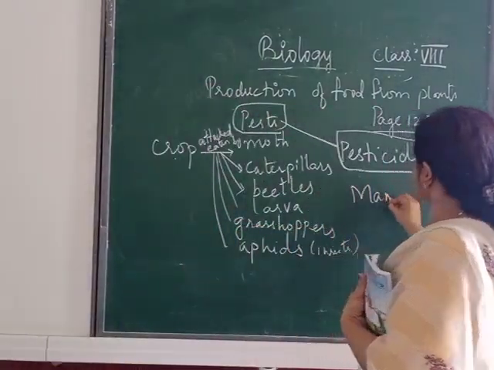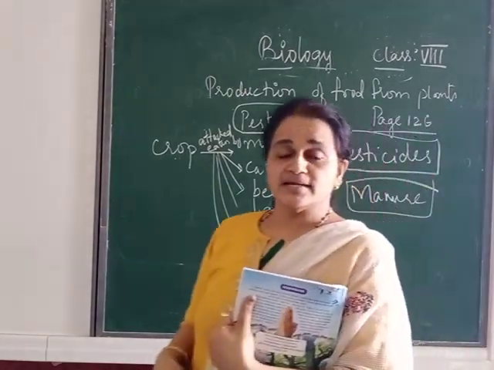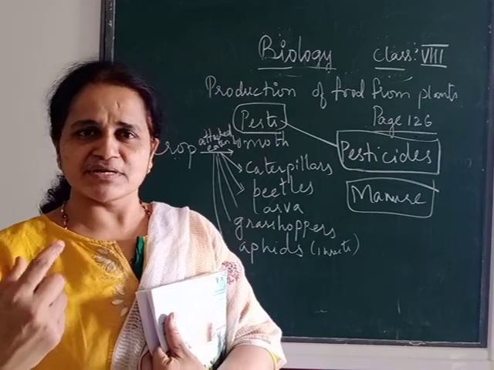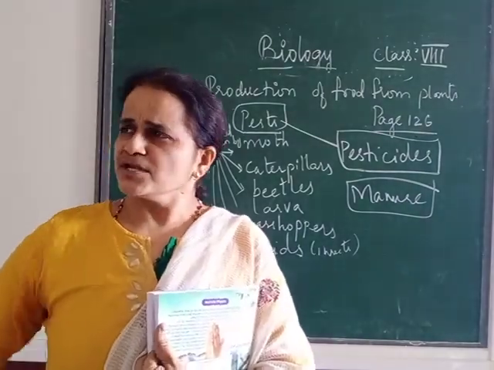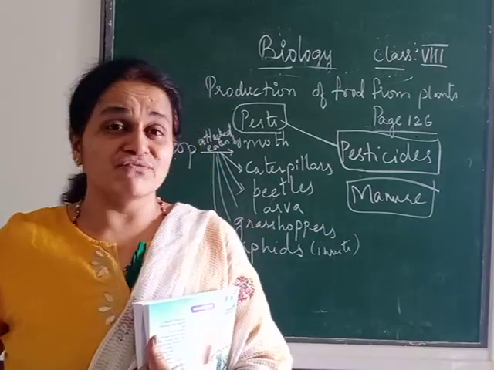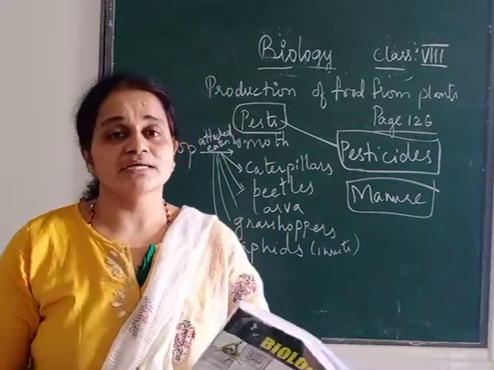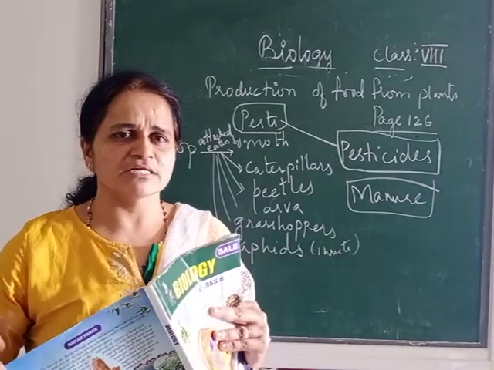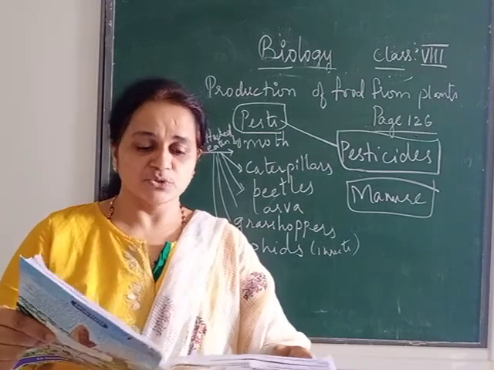Manure is nothing but nutrients you are providing, like cow dung. Cow dung is a very good manure for the crops. You have many other manures like biofertilizers. We use this manure so that you will get a very nice yield. And when you get a good yield, you will get a good profit.